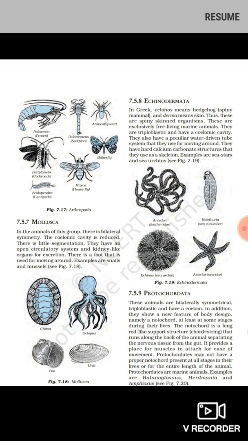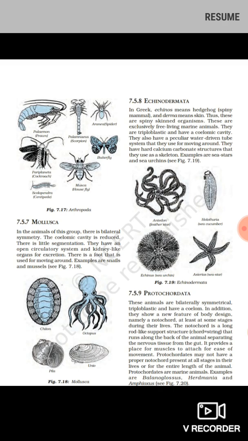Protochordates may not have a proper notochord present at all stages of their lives, or for the entire length of the life. While they are in their developmental or embryonic stages, they may not have the notochord in all the stages, but in one of the stages it is sure that they will have that particular structure.